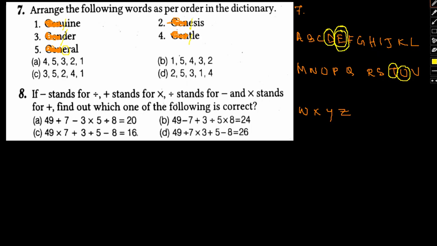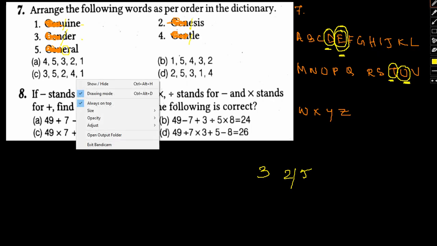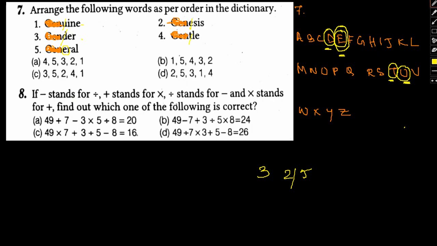Now from the series we can see D comes first, so option 3 will be the first word in the dictionary, followed by E. We have 2 and 5 with E, so E will be either 2 or 5, and subsequently we have U, which is for 1. No, hang on. My bad, sorry. T comes first. T is for 4, so 4 will come in, and the last letter will be 1.